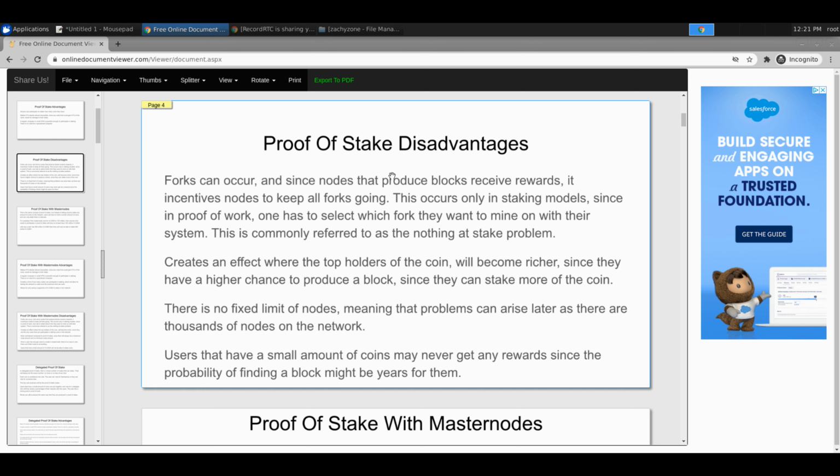This is basically the other one, the rich get richer. There's really no way around this one, because the more coin you have, the more coin you're gonna get, which is then the more coin you're gonna have. There's no fixed limit of nodes. That can be a good thing or a bad thing, but in this case, we put it under a bad thing. And then, users who have a small amount of coin may never get a reward.